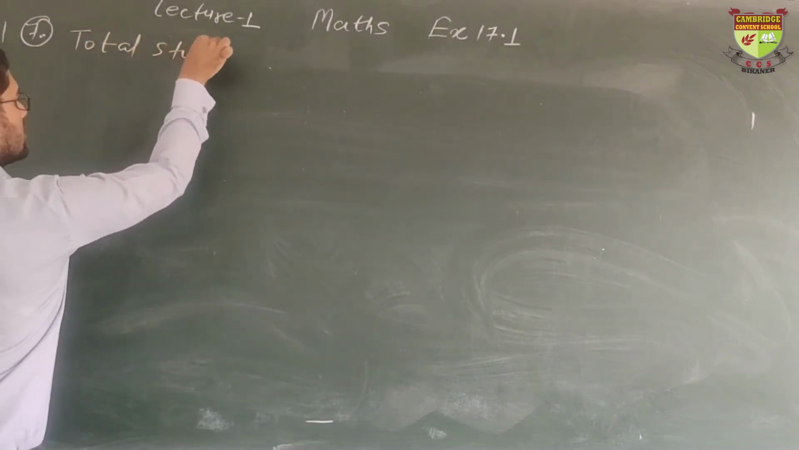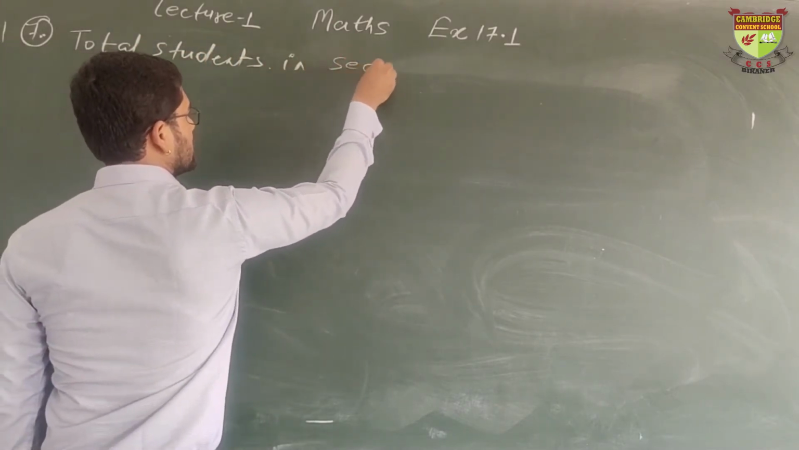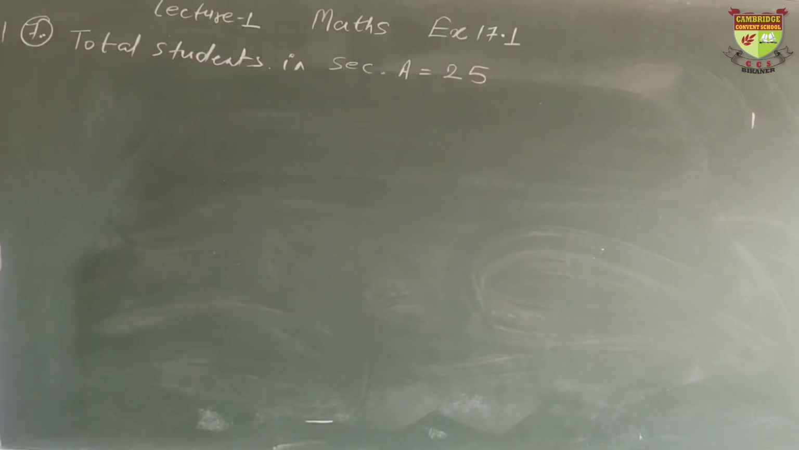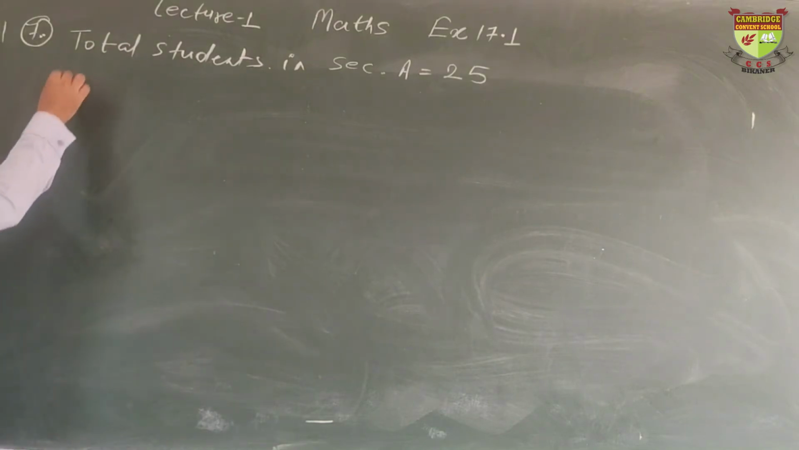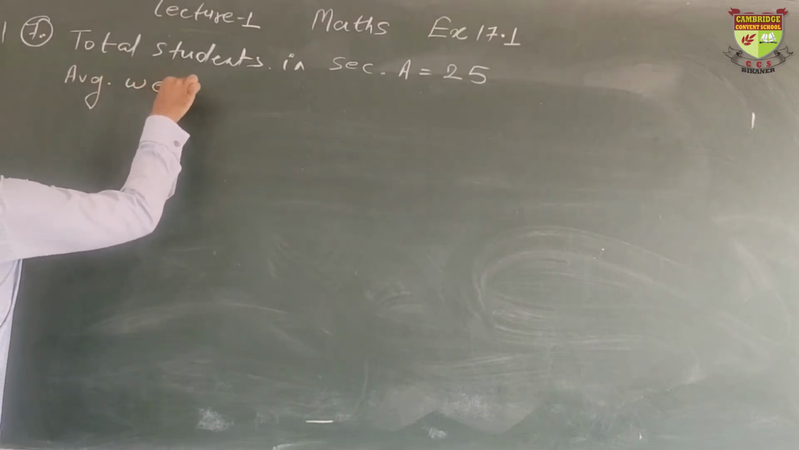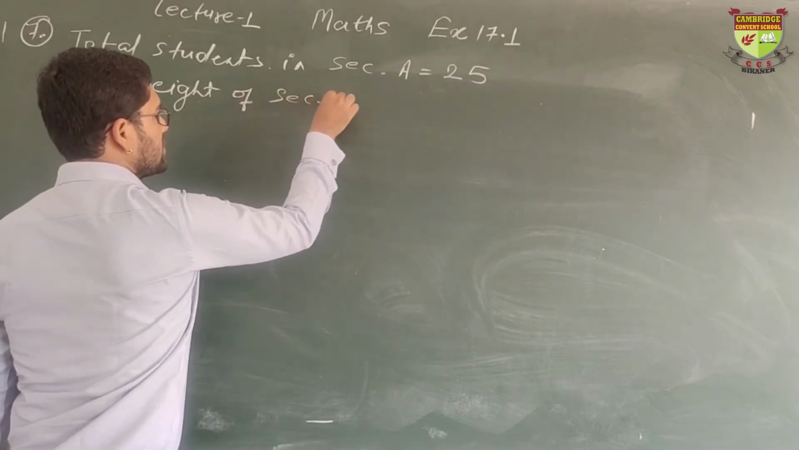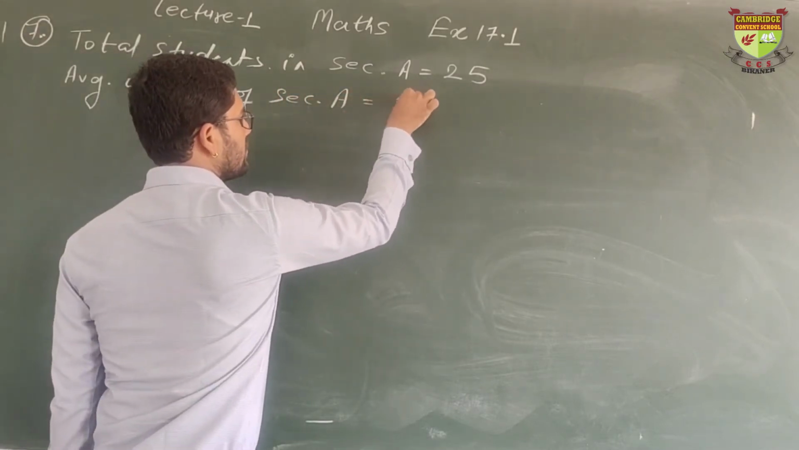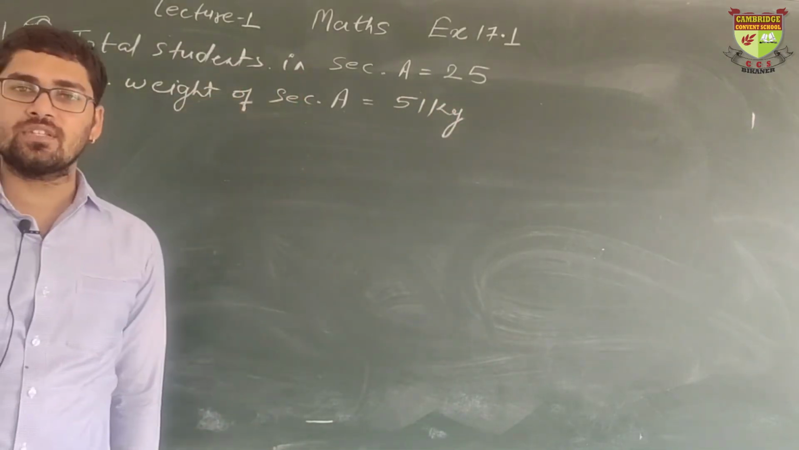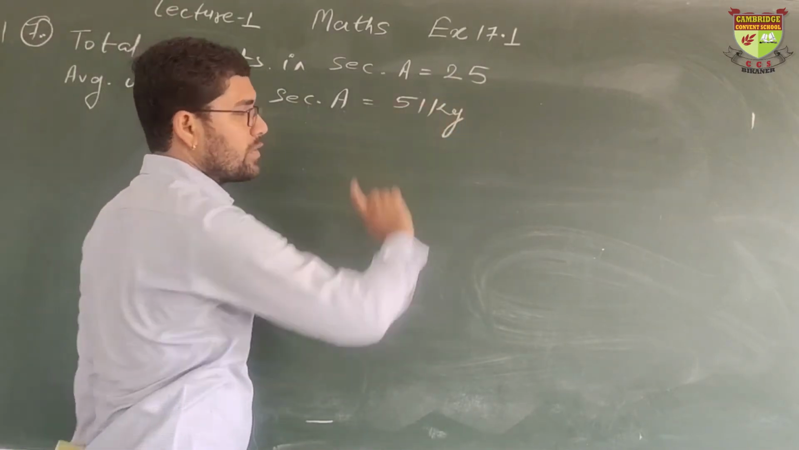Total students in section A: 25 students are there. And what is the weight of each student, or average weight? Average weight of section A. What is that? 51 kg. This second line also means that the weight of one student is 51. There are total 25 students.